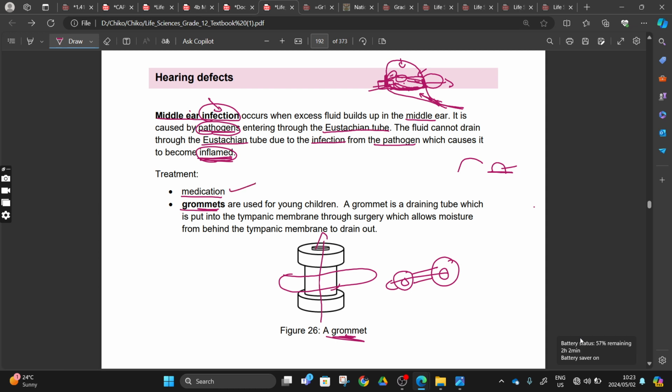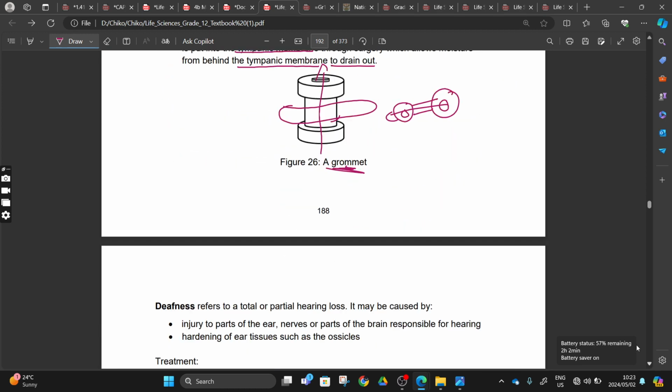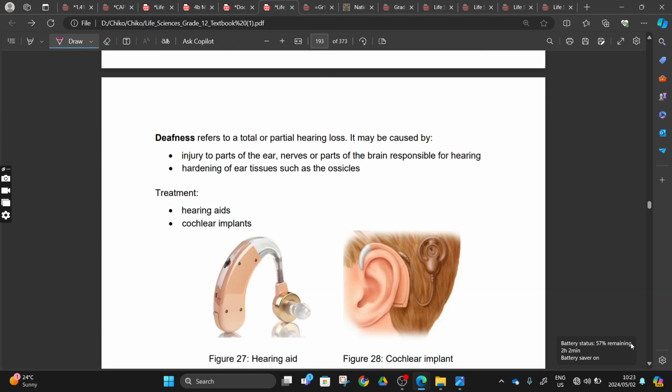So treatment: antibiotics, and you know what antibiotics are? They are going to kill those pathogens, right? And then we use the grommets, but the grommets are used for young children, and the grommet is a draining tube. As I was saying, this is a draining tube which is put into the tympanic membrane through surgery, which allows moisture from behind the tympanic membrane to drain out, right? So we are done there, we move on.